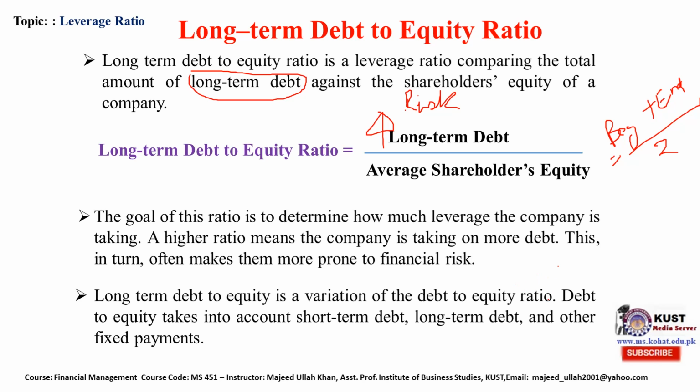In debt to equity ratio, we take short-term debts, long-term debt, and other fixed payments such as lease payments. But in this case, we cut those out and include just the long-term debt in this ratio.